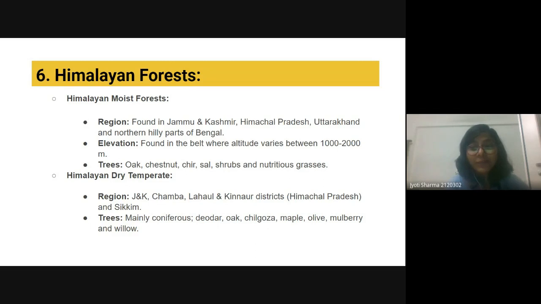So we have the Himalayan moist forest in Jammu Kashmir, Himachal Pradesh, Uttarakhand, and the northern hilly part of Bengal. We can find this Himalayan moist forest. The elevation varies from 1,000 to 2,000 meters, and trees can be oak, chestnut, chir, sal, and some shrubs and the nutritious grasses. We have the Himalayan dry temperate. These are found in J&K, Chamba, Lahaul, and Kinnaur district and Sikkim. And here the coniferous trees are the deodar, oak, chilgoza, maple, olive, mulberry, and willows.